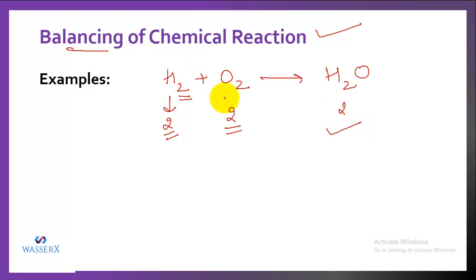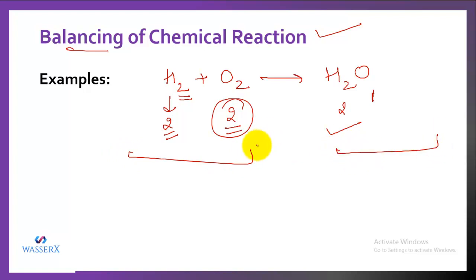But if we talk about oxygen, it is 2 on this side but 1 on this side. So can this be possible? No, because the mass of oxygen atoms or any other atom on the left hand side has to be equal to the mass of atoms on the right hand side. And even the total mass of reactants and products should be equal.